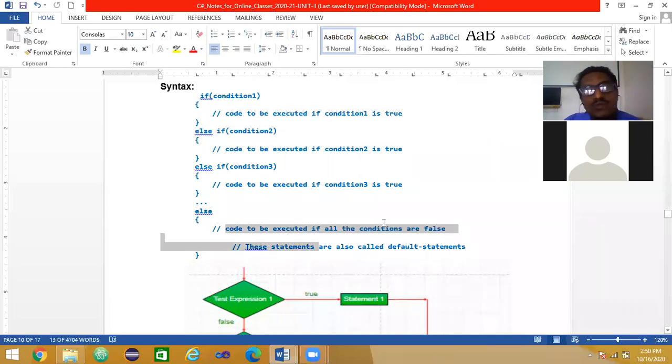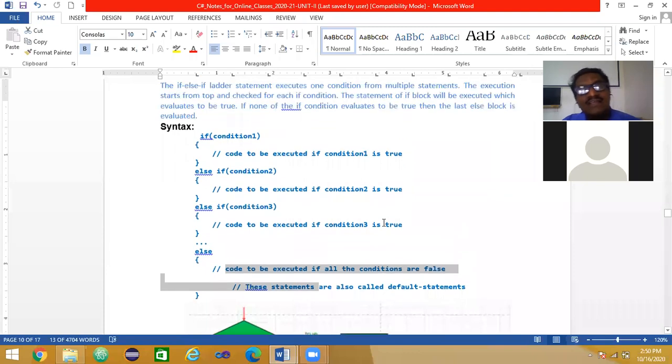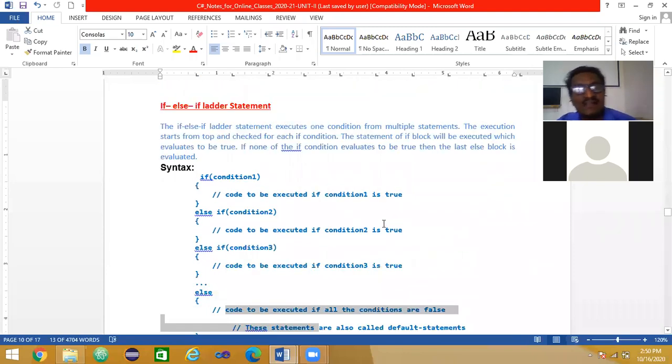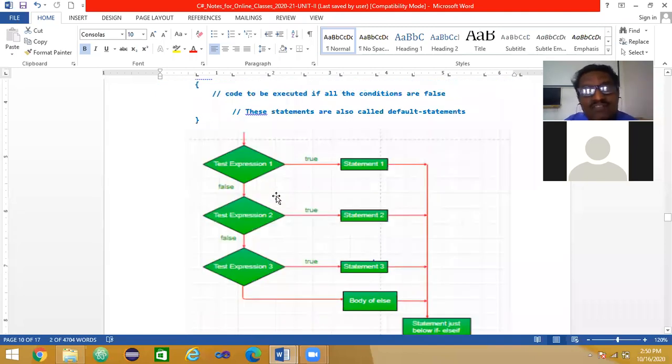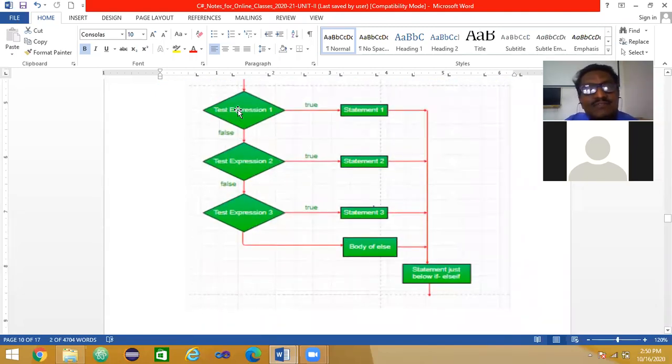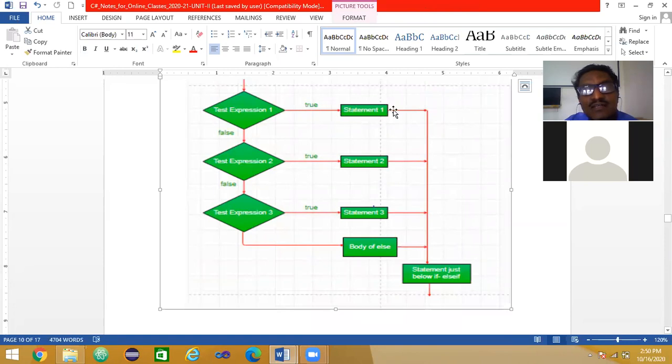So how can this block be represented? In the nested if else if ladder, what you have to understand is after else, immediately there is an if condition. And again there is a true block, and the false block again has if else statements. So like that it goes. How can this be represented? It is like this here. If this condition is true, I execute that. Again, I come out here. No other further checking here. If it is true, I execute and come out.